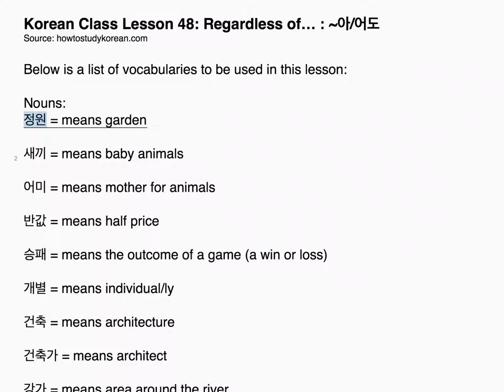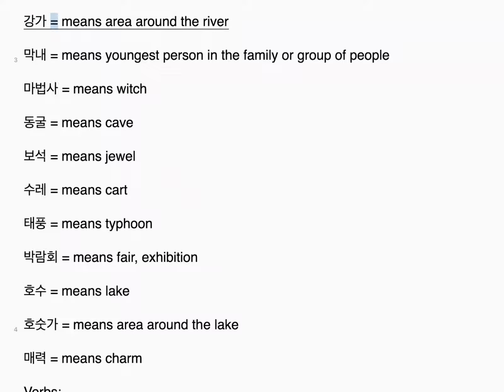Nouns. 정원 means garden. 새끼 means baby animals. 어미 means mother for animals. 반값 means half price. 승패 means the outcome of a game, a win or loss. 개별 means individual. 건축 means architecture. 건축가 means architect. 강가 means area around the river. 막내 means youngest person in the family or group of people.